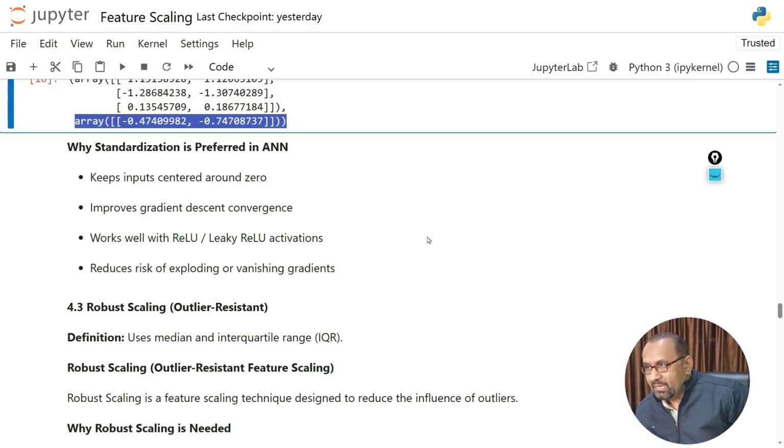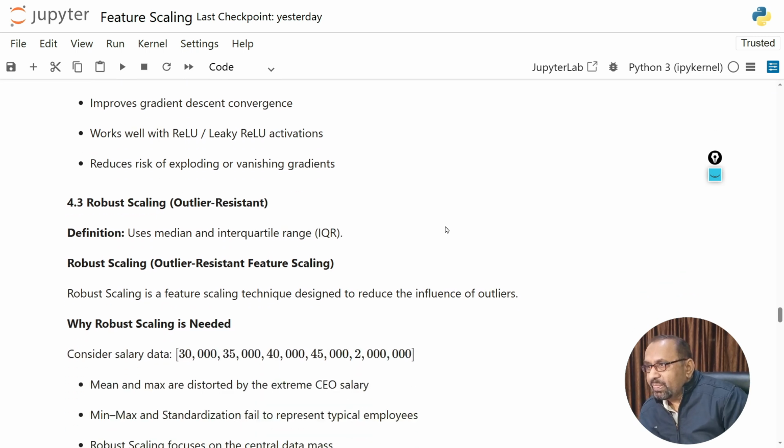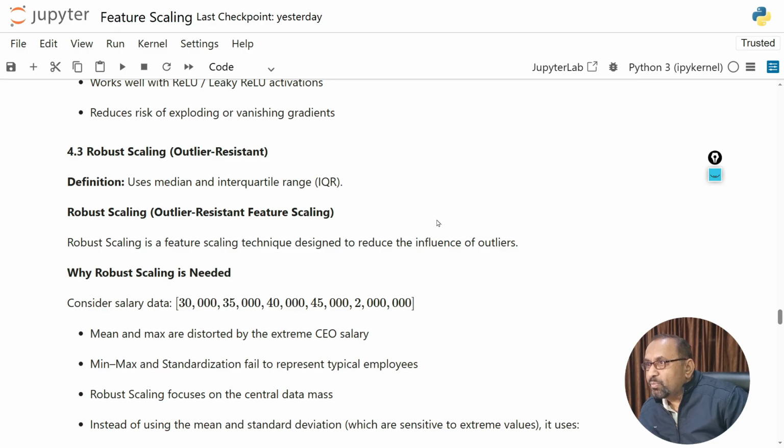Okay, and it improves gradient descent convergence. It works well with ReLU or leaky ReLU activation. It reduces the risk of exploding or vanishing gradients. Next we have the very important scaler: robust scaling.